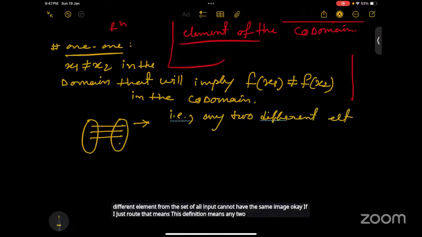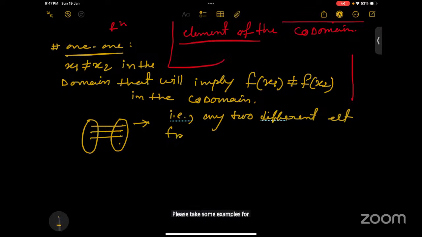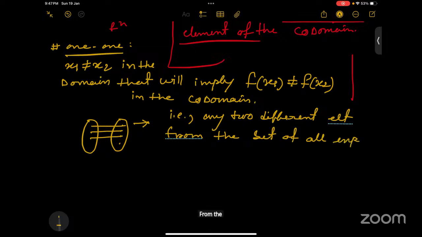Take some examples for one-one function. Sure. Any two different elements from the set of all inputs cannot have the same image.